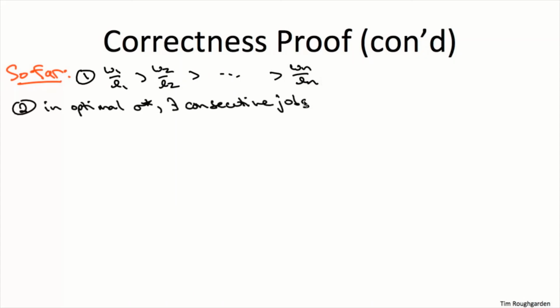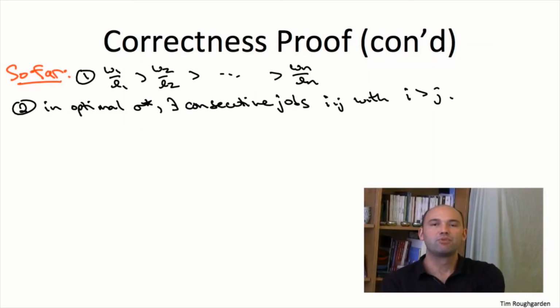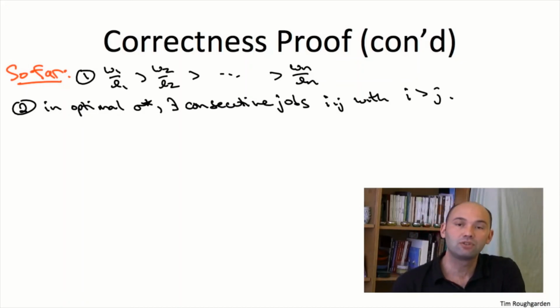And then assuming that the optimal schedule sigma star is something else, we know it has consecutive jobs with the earlier one having a higher index. Keep in mind our high-level proof plan from the first slide of this video. We're doing a proof by contradiction. We need to derive a contradiction, and what we're going to do is exhibit a schedule even better than sigma star, thereby contradicting its purported optimality. So how do we do that? We do that with an exchange.